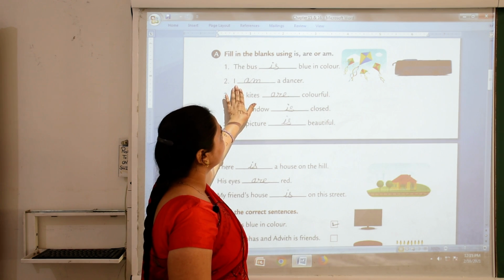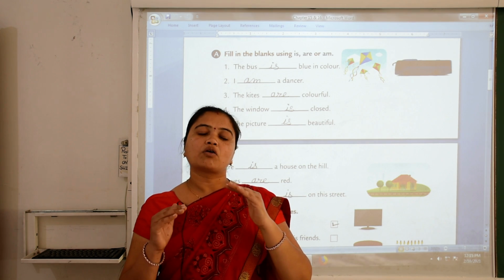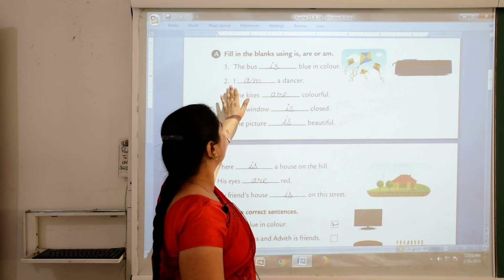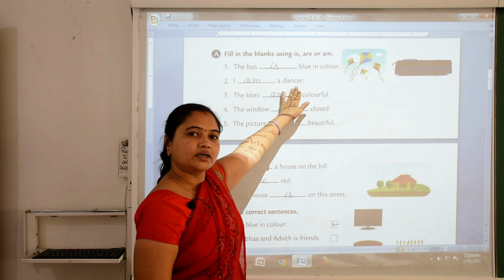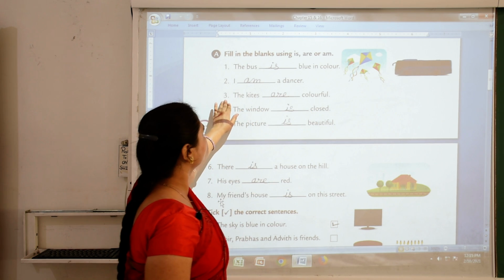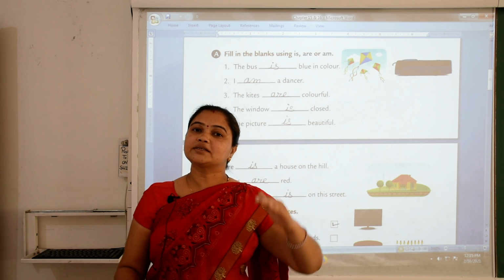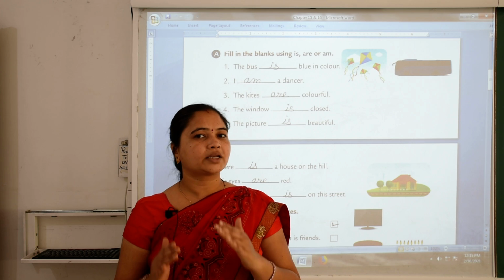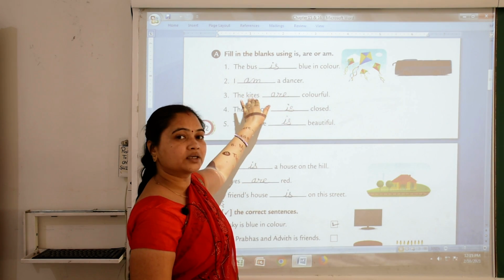Number 2, I dash a dancer. We always use am with I. So you write here, I am a dancer. Number 3, the kites. Here kites is a plural naming word. So we use are with kites.